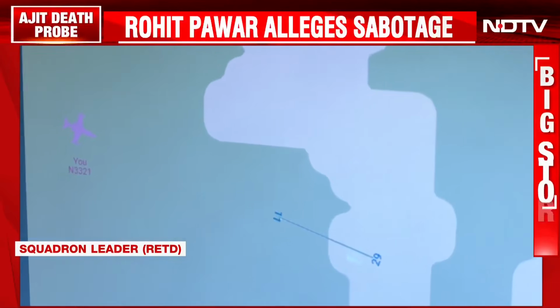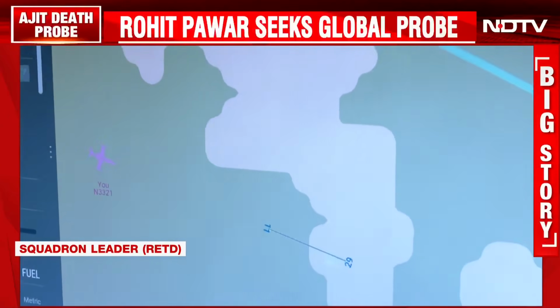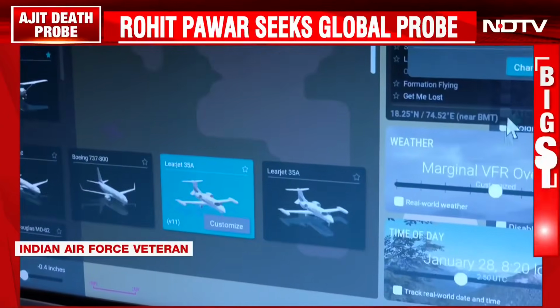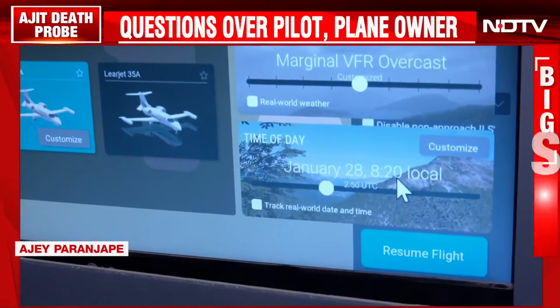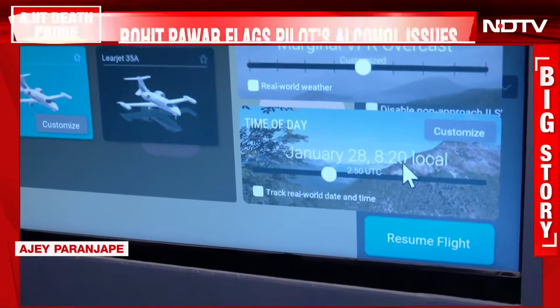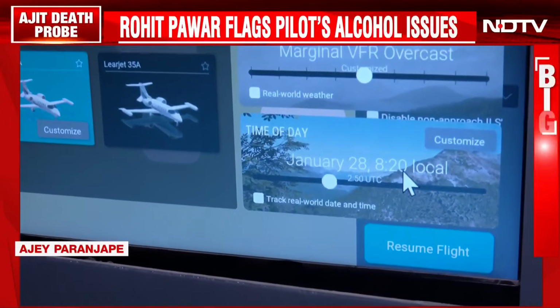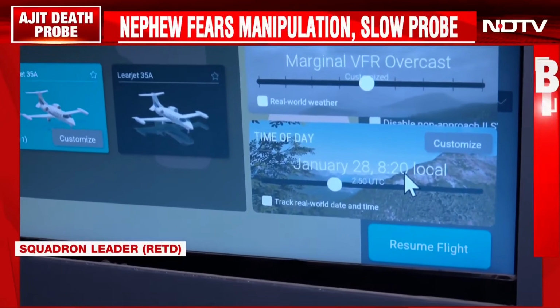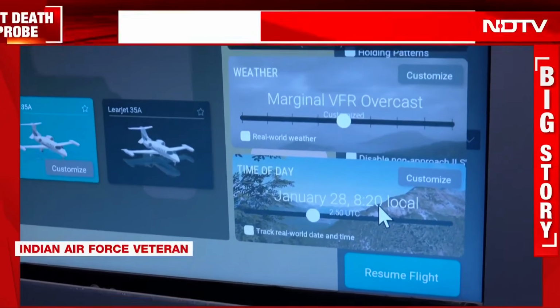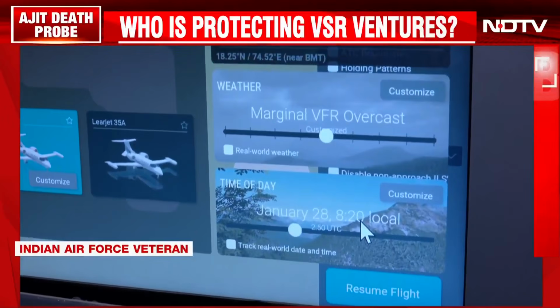And I would like to show you that not only this, we have even set the date and time to be exact. It was around 8:20 a.m. when the aircraft was approaching Baramati airport. The reason I say we have set this is because it will correctly give us the sun positions as they would have been, as close to the real thing.